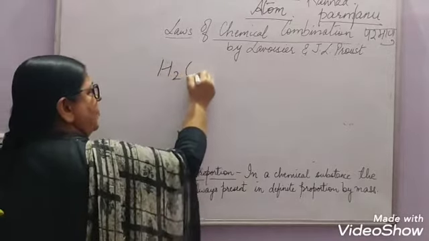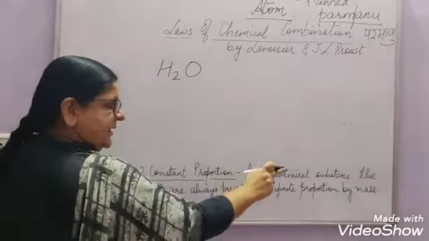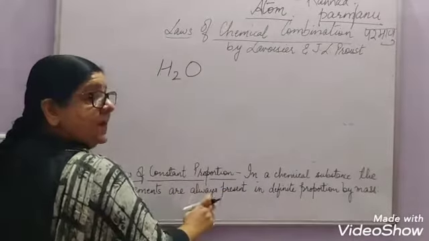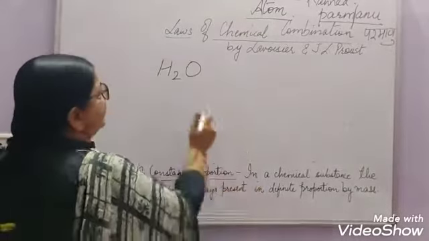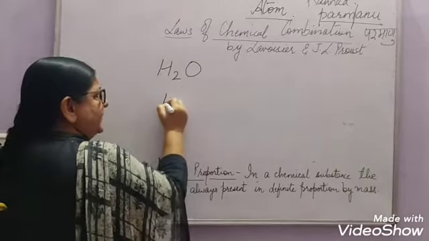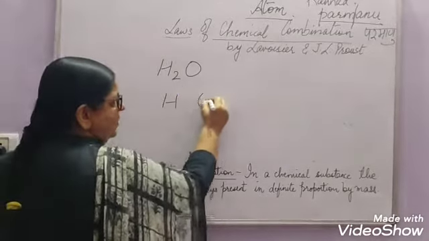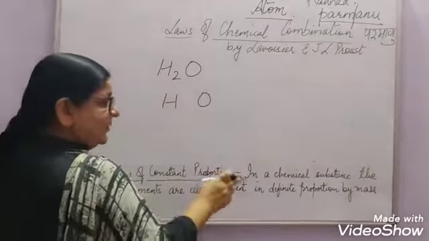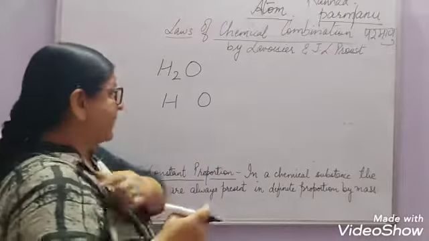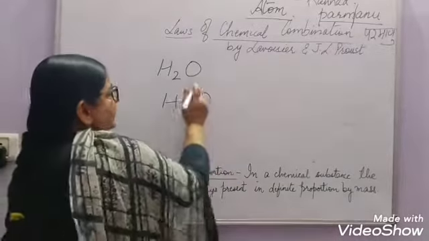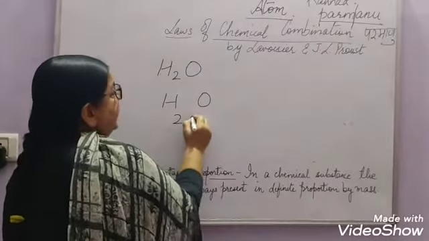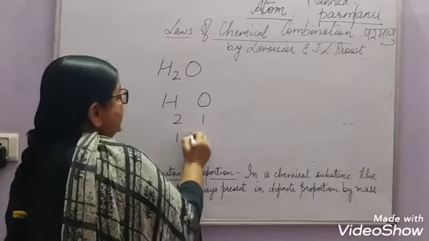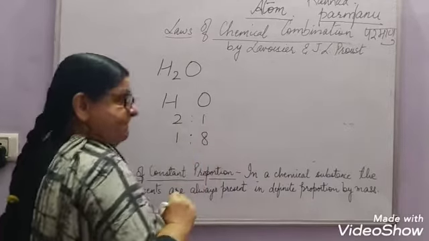Water you all know is H2O. So in a chemical substance, the elements are always present in definite proportion. What are the elements present here? H and O. They are always present in definite proportion, that is 2:1 by volume and 1:8 by mass.